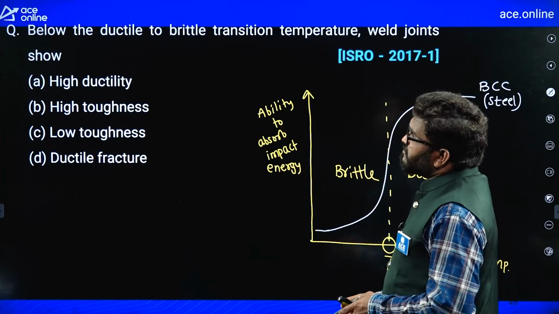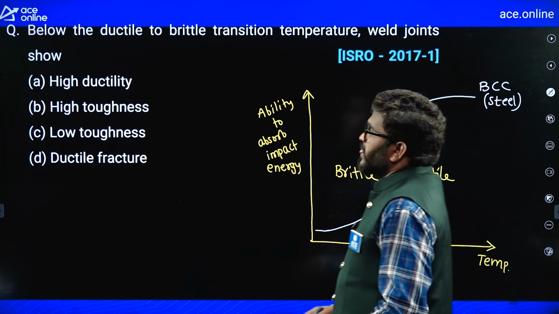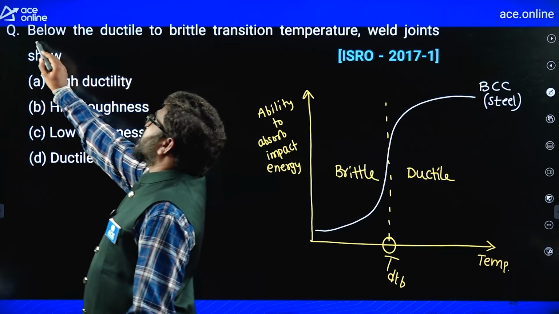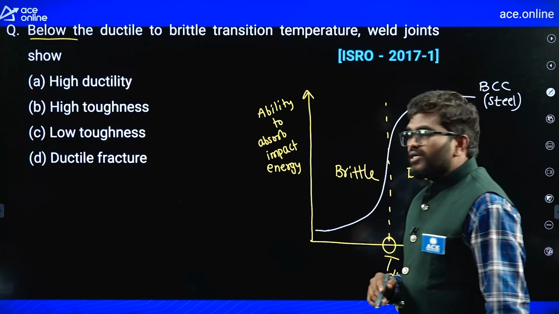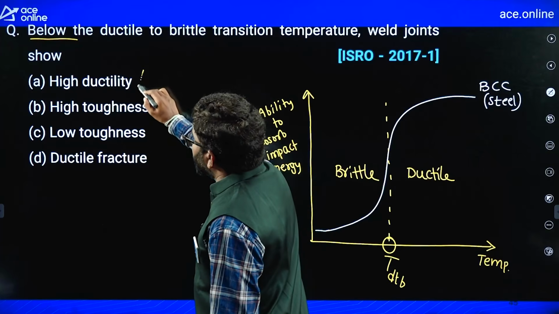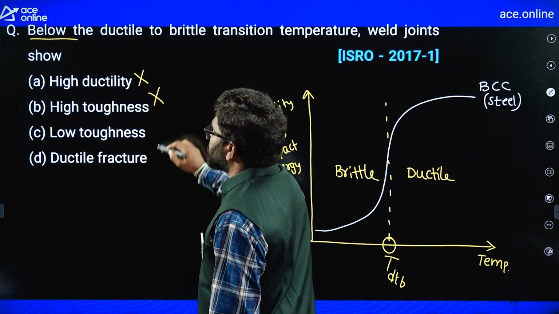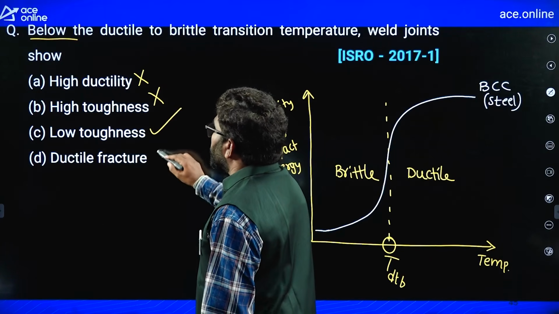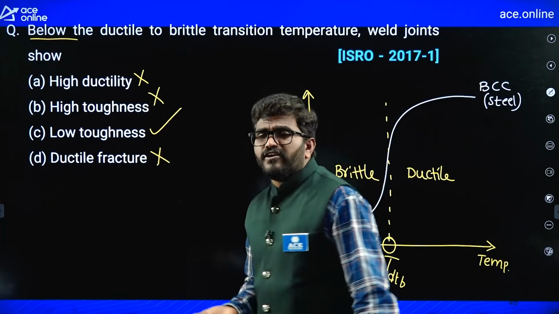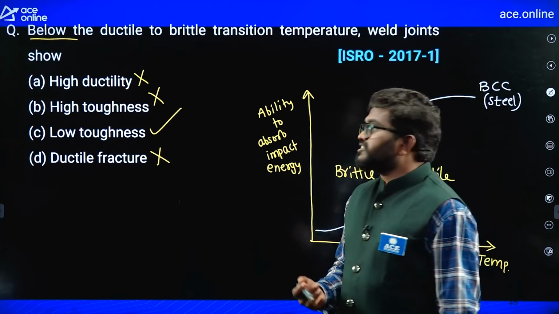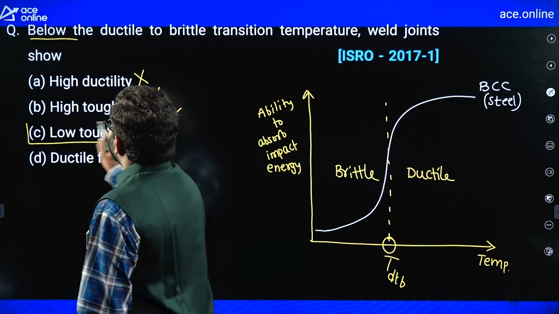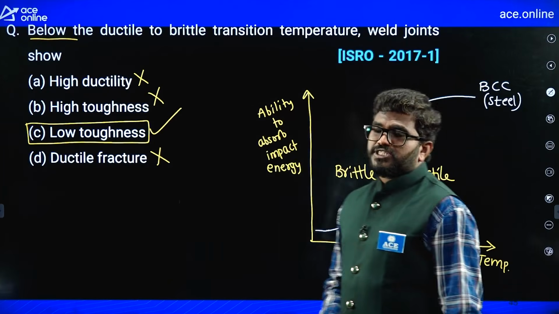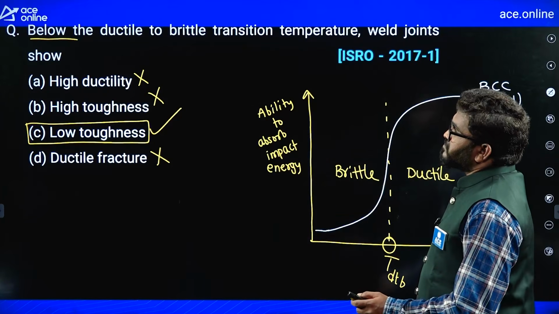So out of these 4 options, they are asking below, which means less than this temperature, the metal is brittle. So below this temperature, high ductility is wrong, high toughness is wrong, low toughness is right, ductile fracture is wrong, because the metal will not fail by ductile fracture; brittle material is like ceramic. So C is the correct answer for this question.